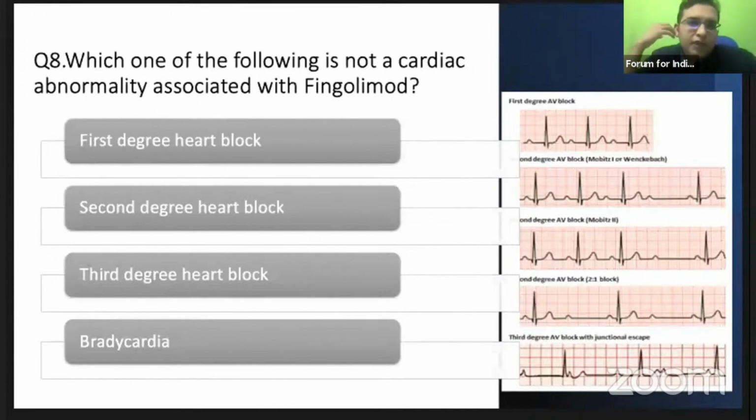So cardiotoxic drugs in MS are basically fingolimod and mitoxantrone. Fingolimod notoriously causes a few of these heart symptoms. So which one is not an abnormality associated with fingolimod? Fingolimod prevents the egress of T lymphocytes from the lymph nodes or lymphoid organs to the blood.